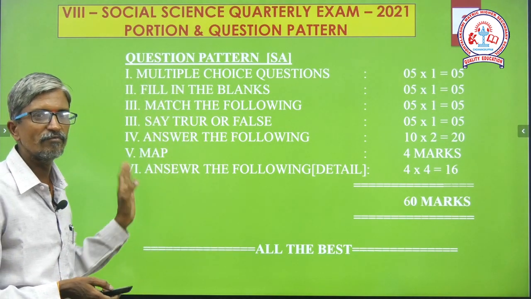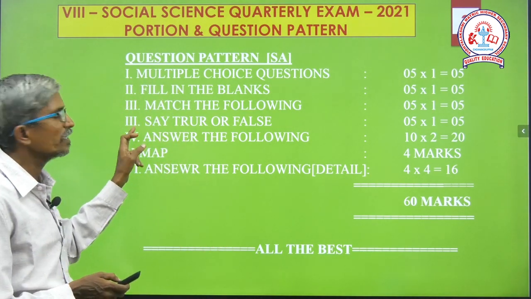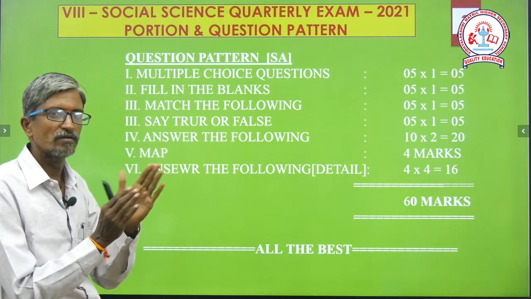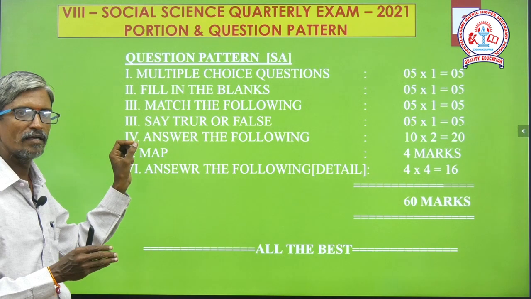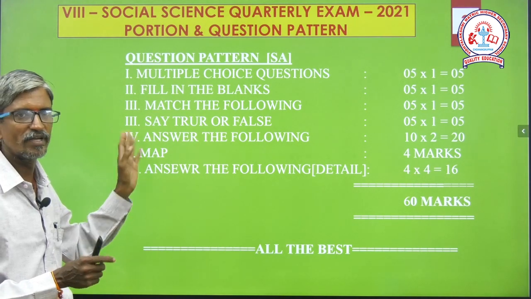So these are all the Romans we are going to write. Match the following and true or false, altogether, we will consider as A or B. A and B are separate Romans.